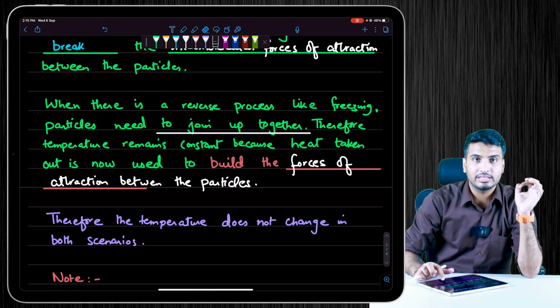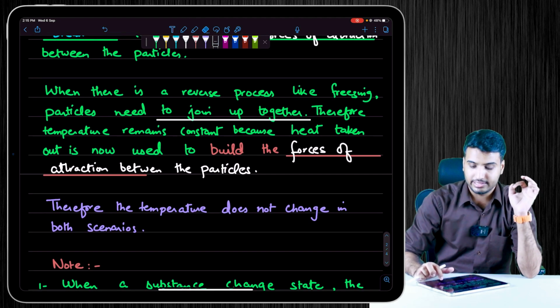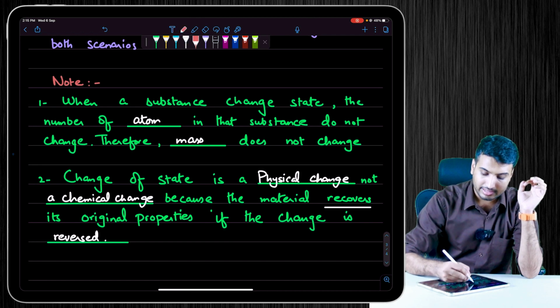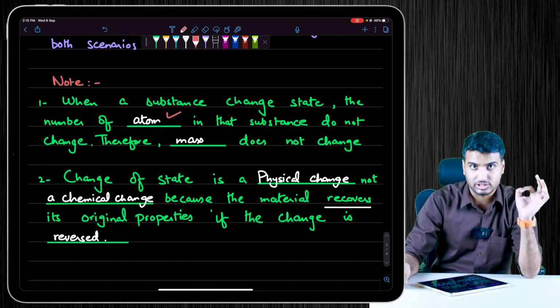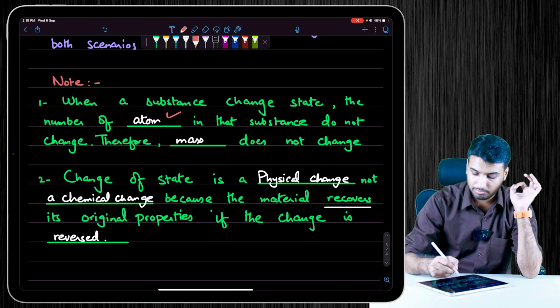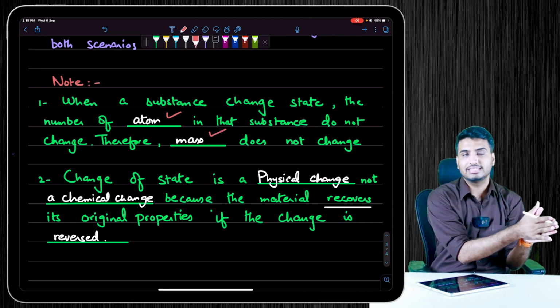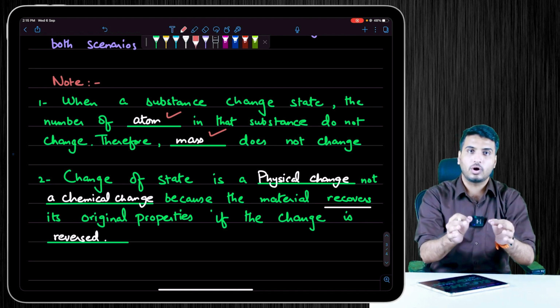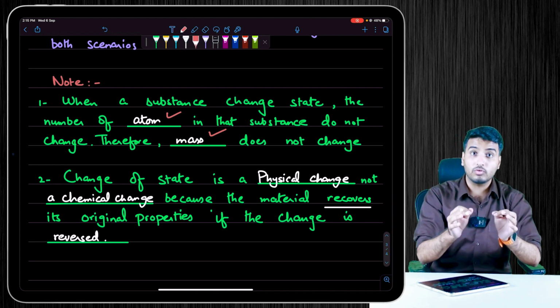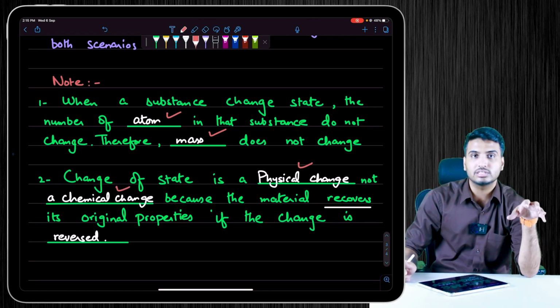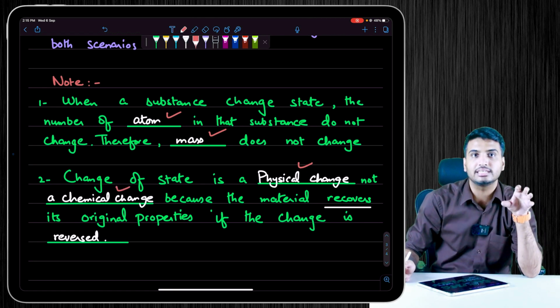Alright, so further we discussed, whenever there is a change of state, the number of atoms in that substance does not change, right? So mass does not change as well. Afterwards we discussed that change of state is always a physical change, not a chemical change, because the material recovers its original properties if the change is reversed.